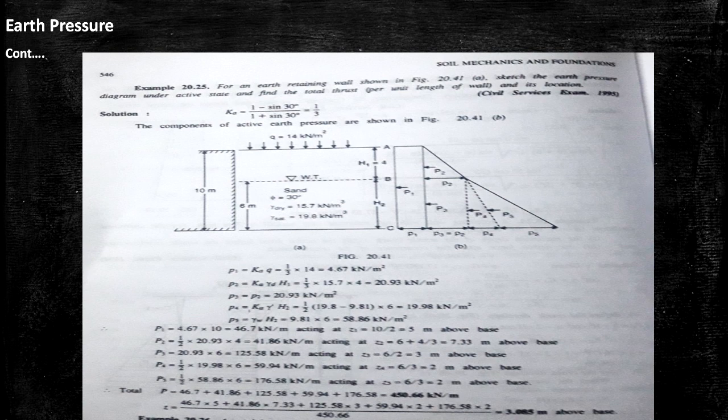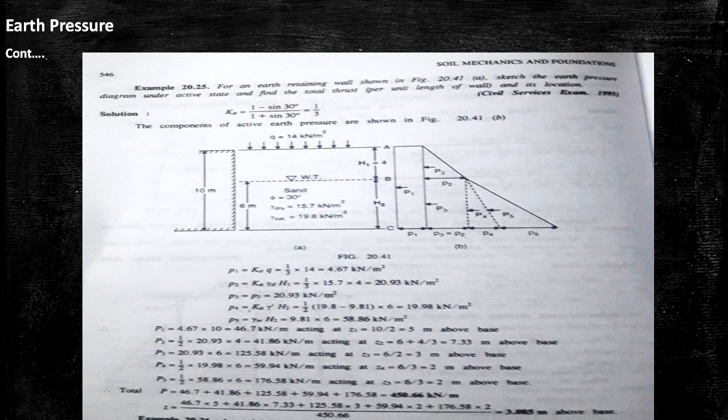Phi equals 30 degree, already given in the question. So we put the value of phi, that is 30 degree. So 1 minus sin 30 by 1 plus sin 30 equals 1/3. And Q equals 14, already given in the question. So 1/3 into 14 is 4.67 kilonewton per meter square. That is the value of P1.